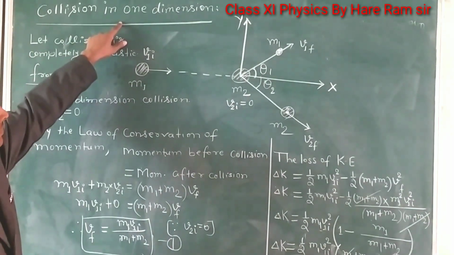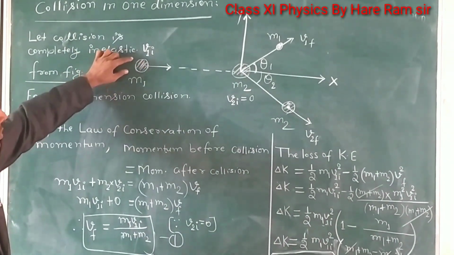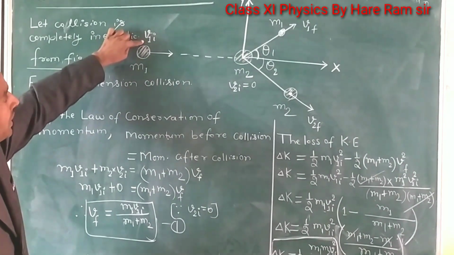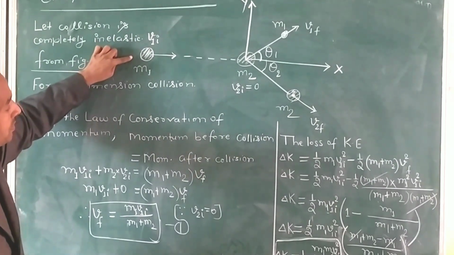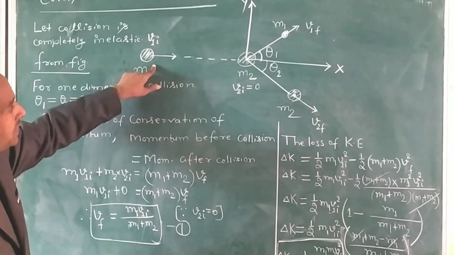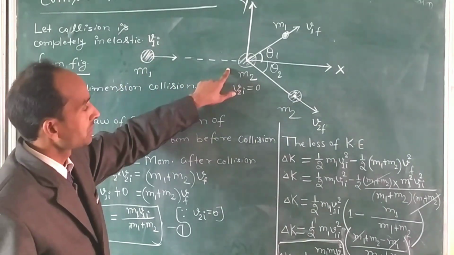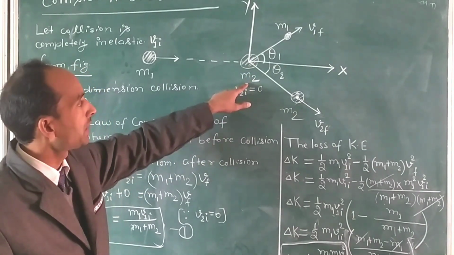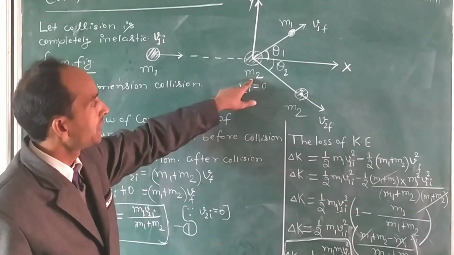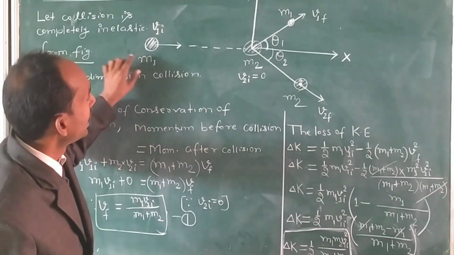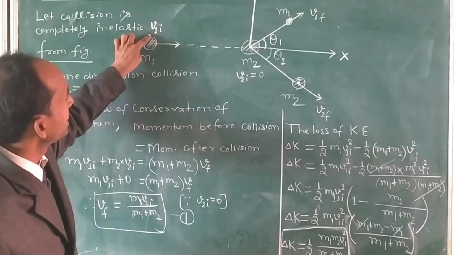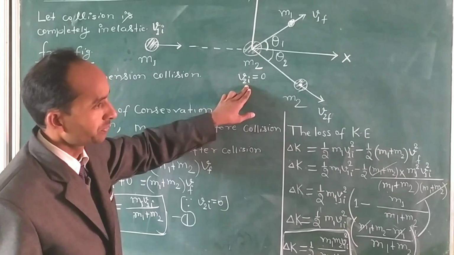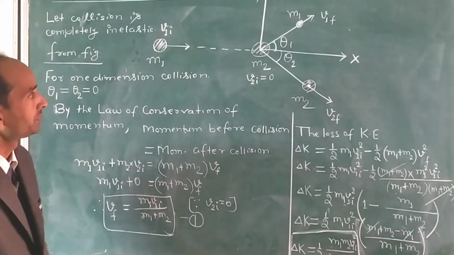Collision in one dimension. In this figure, m1 is the mass of the body and v1I is the initial velocity of mass m1. This body is moving in the direction of x, and a body which is placed on the same path, of mass m2, collides with this velocity v1I, and the initial velocity of mass m2 is 0 because this body is at rest.